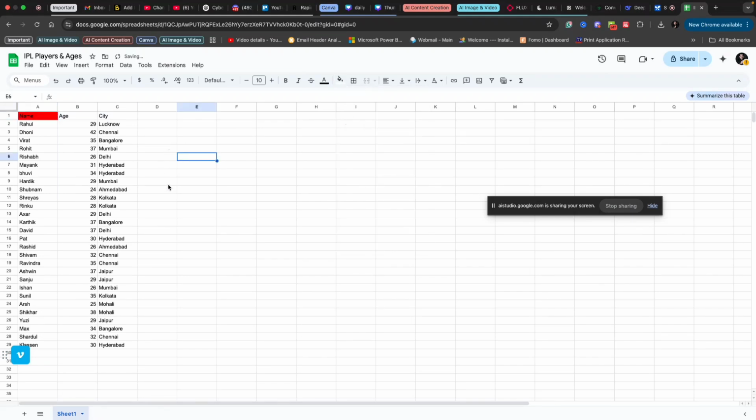Okay. So now I want to make this column heading size bigger, or the complete column size bigger. How to do that? To make the column heading size bigger, select the cells with the headings. Then look for the font size option in the toolbar, usually a number next to the font name. Click on it and select a larger size.